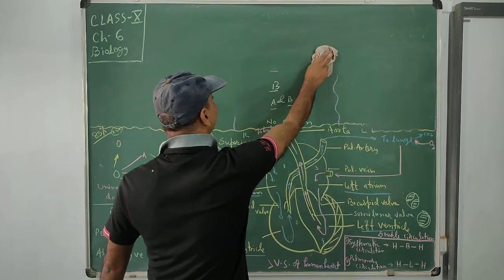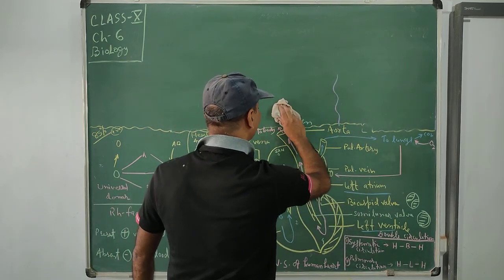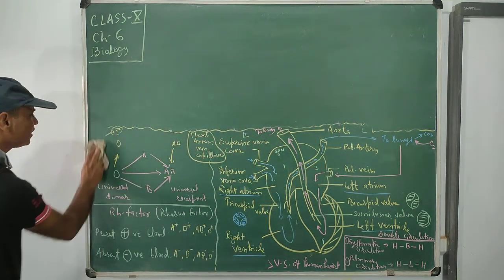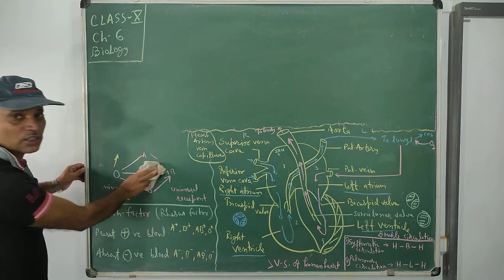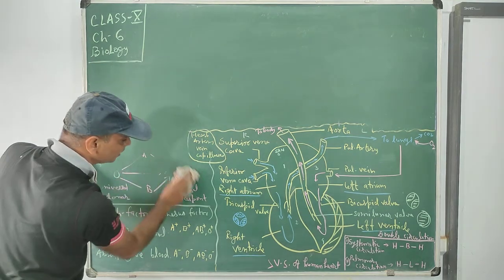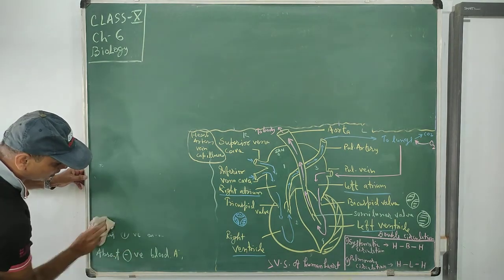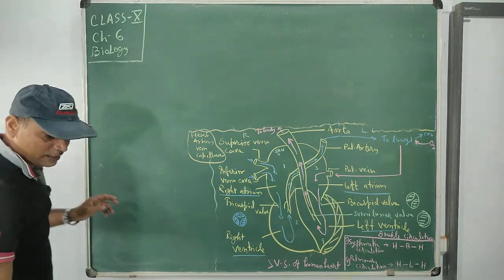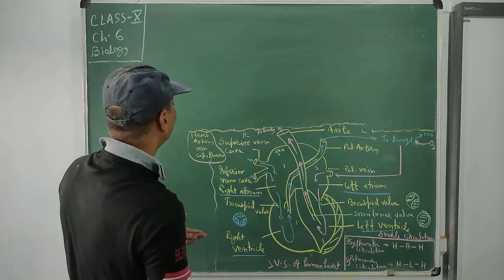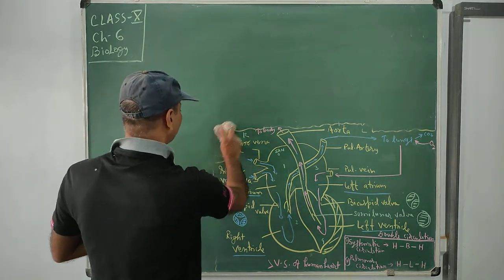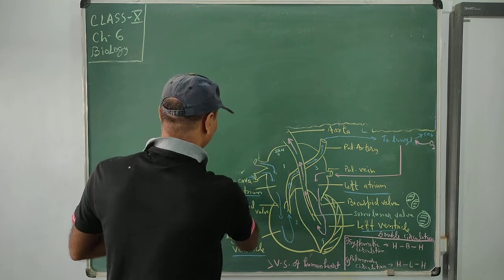So this is the way by which our heart is designed and fulfills our requirement of energy supplements. See, this is how the physiological activities of the heart take place in our body. So you understood the systolic and diastolic activities. Now you see how the activity of our heart is performed in different ways.